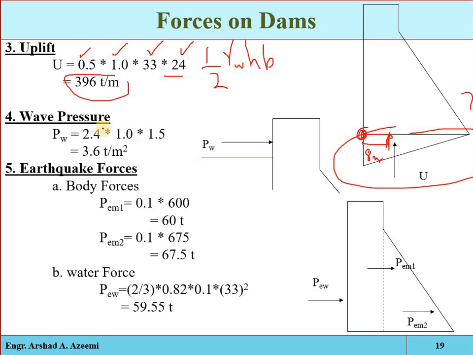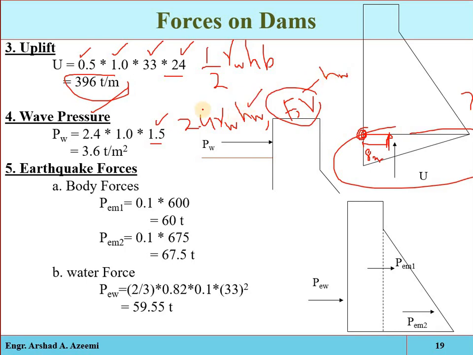Also the wave pressure. We know the formula is 2.4 times the unit weight of water multiplied by the height of the wave. The height of the wave is given. If that is not given, then remember F will be given, which is the straight length of the reservoir at the upstream side, and the velocity of the wave will be given, from which we can calculate HW.